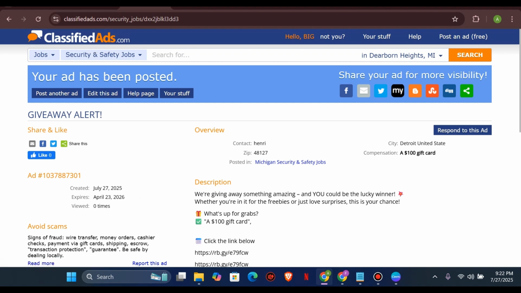Now you can come and check and see it. The time you created it is July 27th, 2025, and it's going to expire on April 26th, 2026, because it's a 9-month duration. The number of viewers will be shown here for you to know how your ads are performing on this platform. So this is a simple strategy that I've been using. You can use it to make money using your Adsterra.